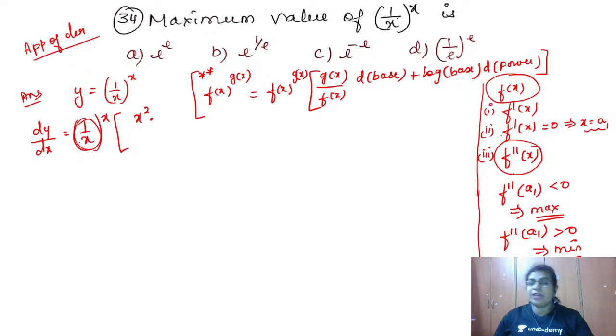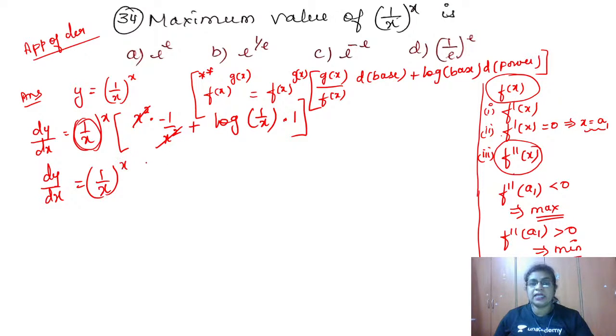Derivative of 1 by x, again I have a trick for you: derivative of 1 by x is minus 1 by x square. So this x square gets cancelled, minus 1 remains. Plus log of the base is log of 1 by x into derivative of power, which is 1. So you got dy by dx is equal to 1 by x whole power x into log of 1 by x minus 1.